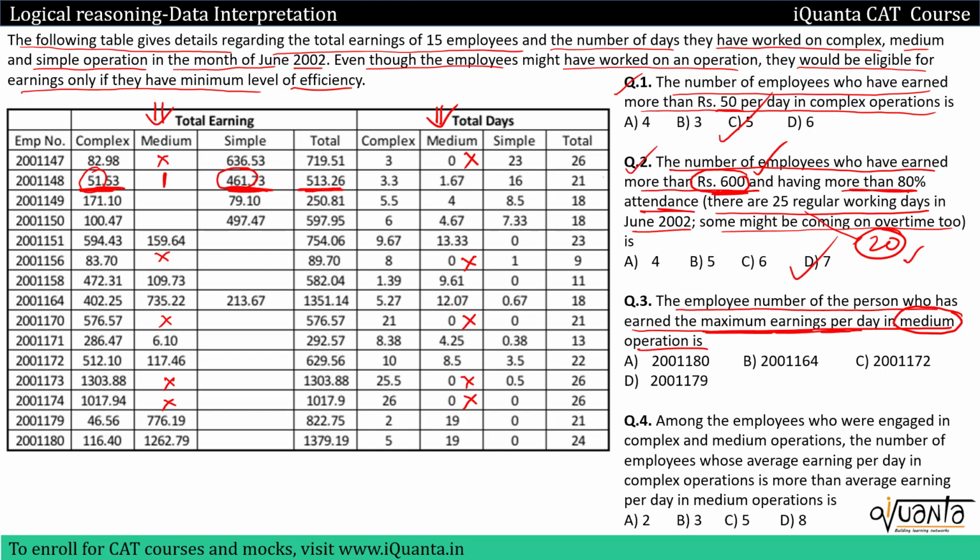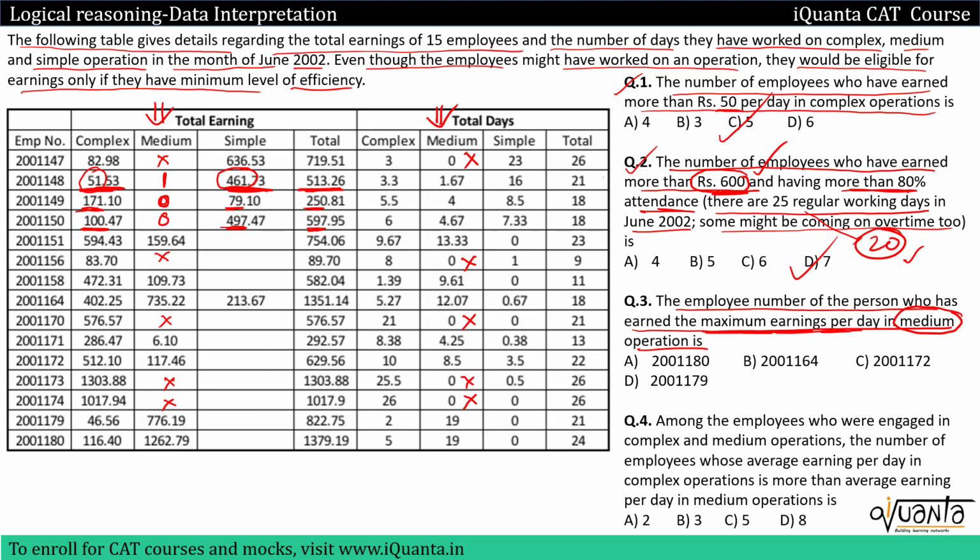Then if we come to the next one, we have 171 here, 79 here. That means a total of 250. And here we have around 250 only. So this will be close to 0. Okay. Then next one we have 100.4 here, 497 here. So this gives us 597 in total. Total is also equal to 597 point something. So this is also close to 0. Not 0 exactly, but 0 point something, but I'm taking it as 0 only. Okay. So that's it. Now I have all the data in medium earnings.